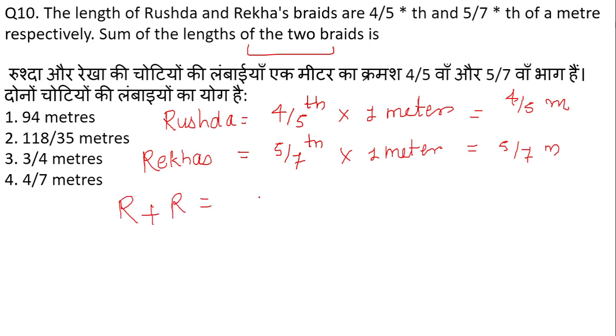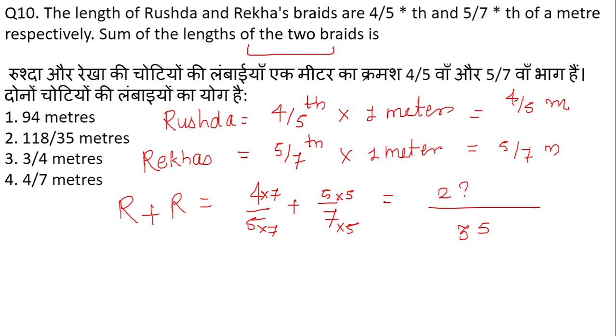If we take the summation of both braids, that is 4/5 plus 5/7, simply the concept is the addition of fractions. So we have to take the LCM. So what is the LCM of 5 and 7? 35. So 5 7s are 35, so multiply the upside also by 7. 7 5s are 35, so upside also you have to multiply by 5.